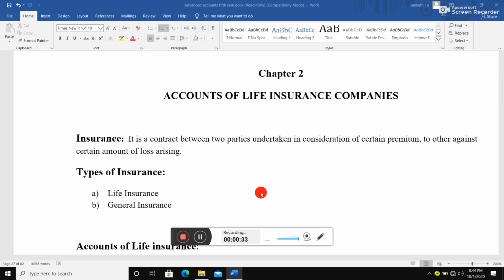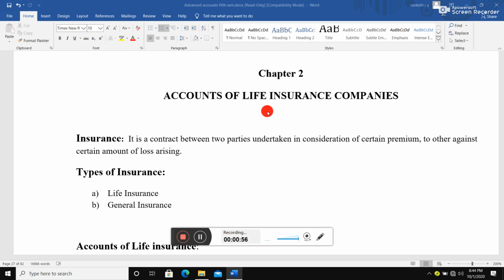How many questions can they ask on insurance companies? In section B they are going to ask one or two questions. There will be one question for sure, and in the 40 mark they are going to ask two problems for you, that is one in life insurance and one in general insurance.